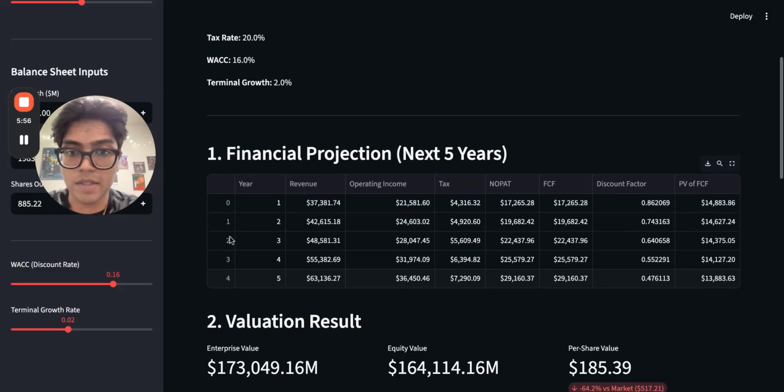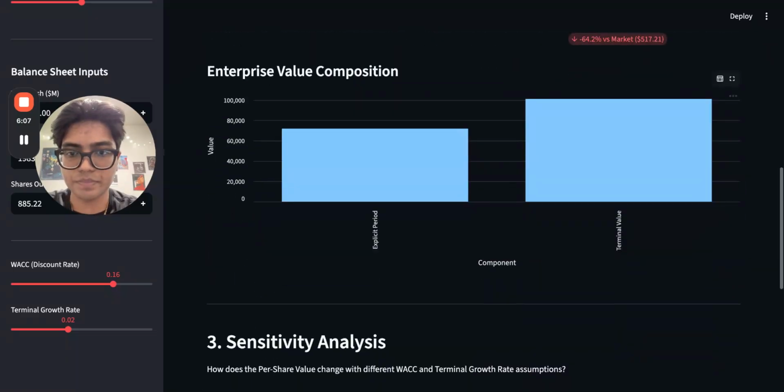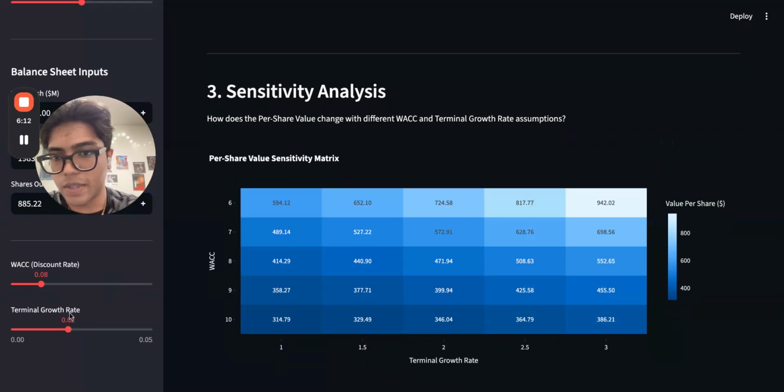Now let's test a real what if scenario. Real analysts need to know, what if interest rates drop? If the Fed cuts rates and our WACC drops to 7.5%, what's the per share value, right? Sorry, if the WACC goes down, the per share value would go up significantly, as you can see right here. This basically shows that a lower discount rate makes those future cash flows more valuable today, right?